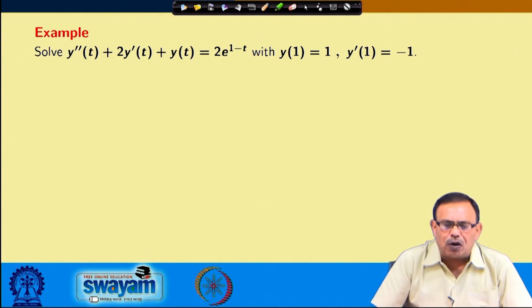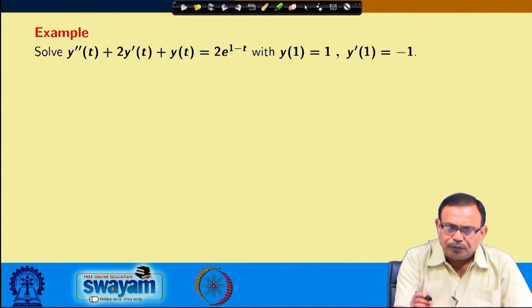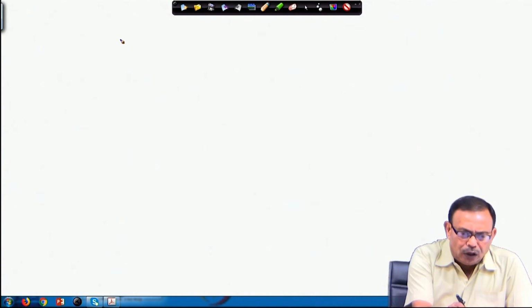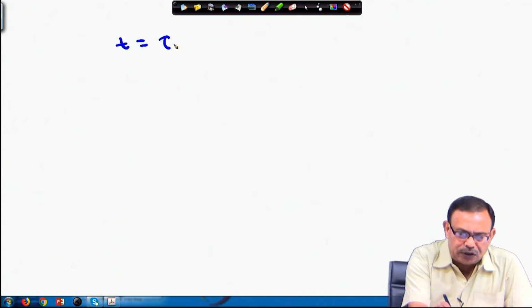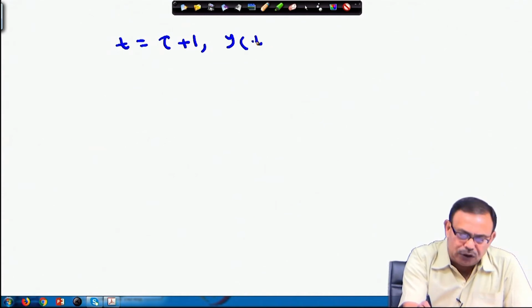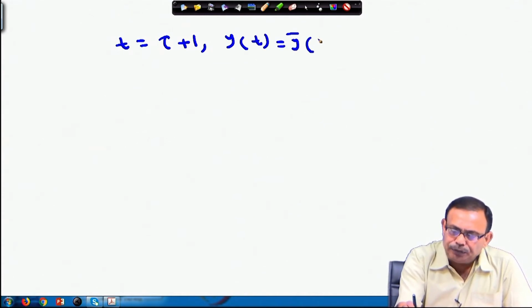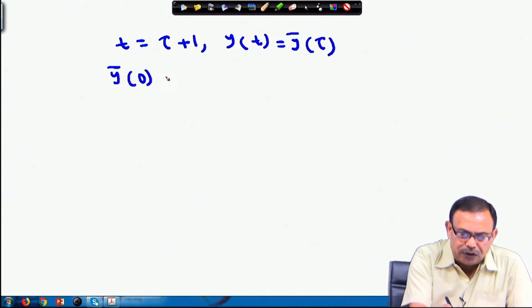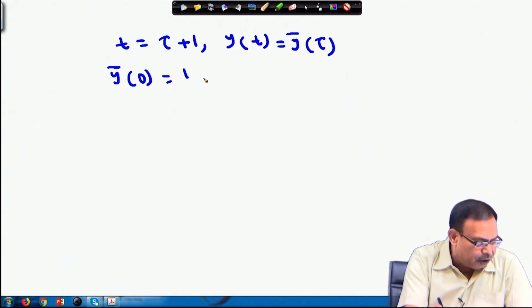Let us see another similar type of problem. Here also the condition is provided at t equals 1, so I have to make the substitution over here. I am substituting t equals again tau plus 1 and y t equals y bar tau. So, your conditions on y bar will change at tau equals 0.